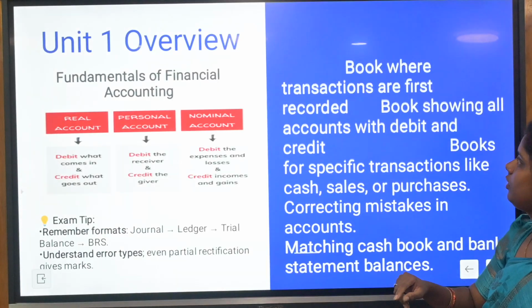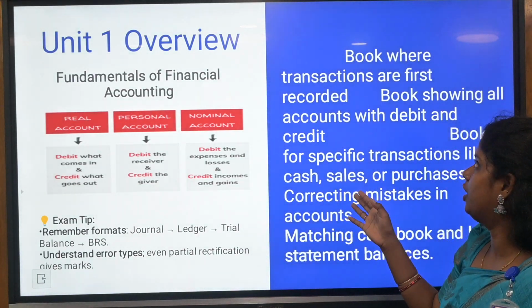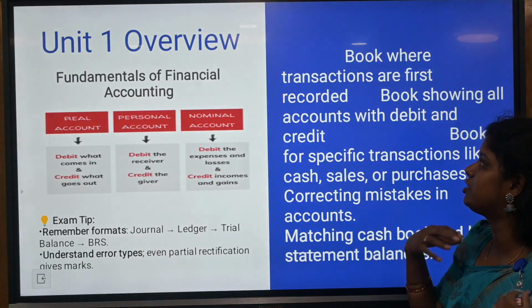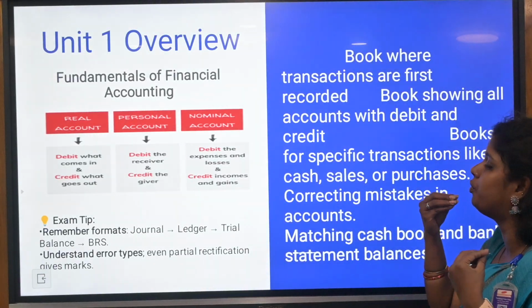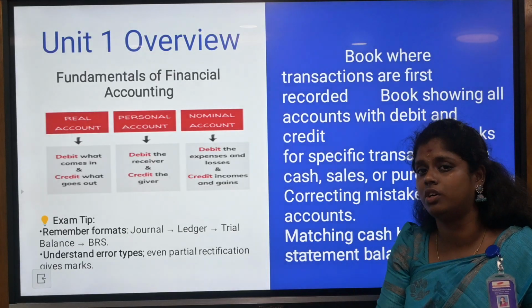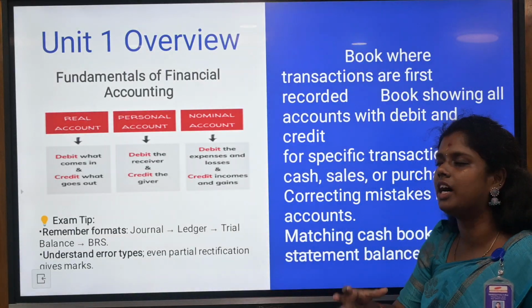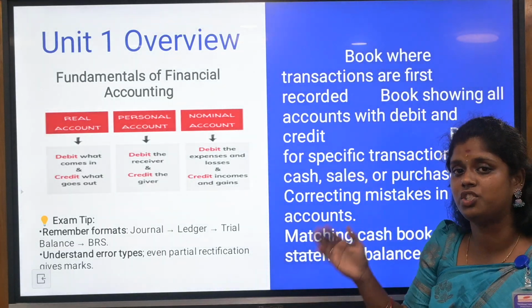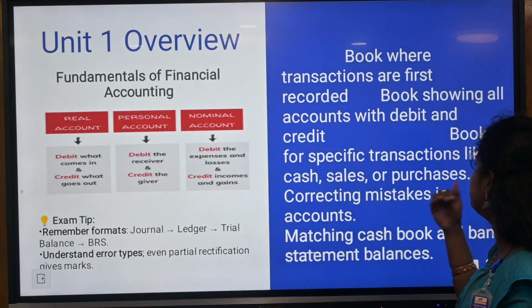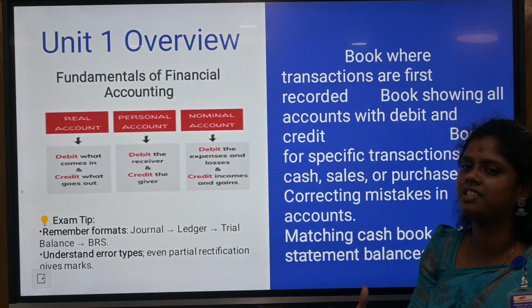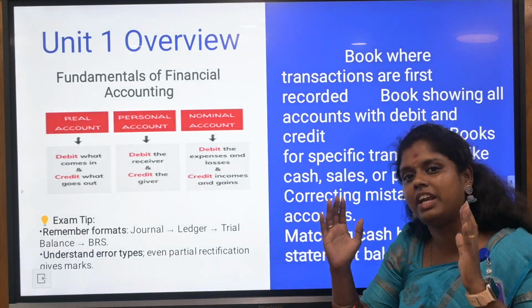Now, what are you going to do with financial accounting? The book where transactions are first recorded is the journal. Firstly, you record in the journal, and secondly, you need to know where to place the journal entries. That is the ledger. We enter all the accounts of the books of accounts in the ledger, especially in the debit and credit side of the account. And thirdly, for specific transactions, there are subsidiary books: cash, sales, and purchase account. You give them individually.